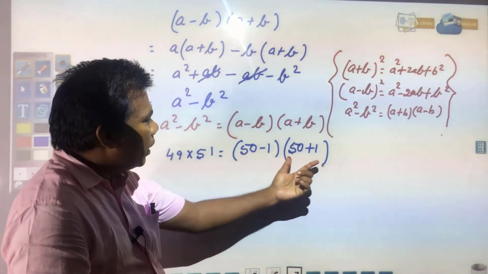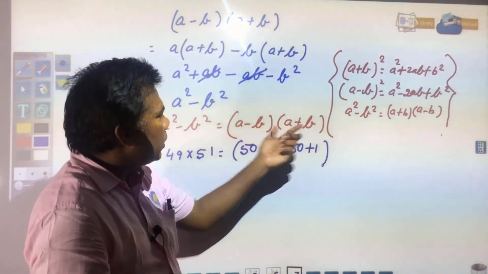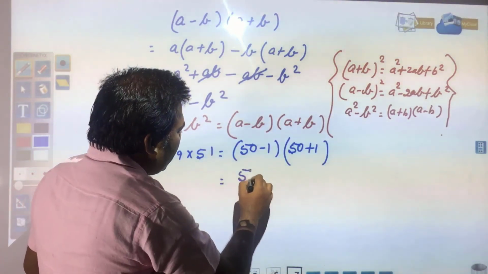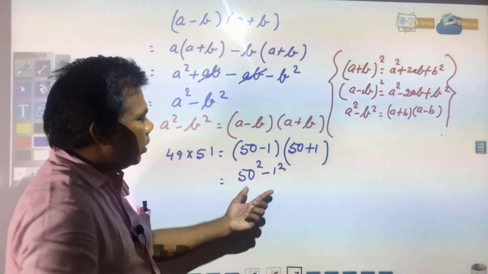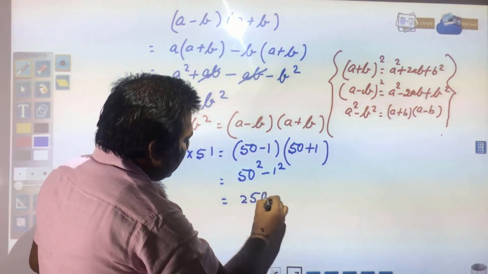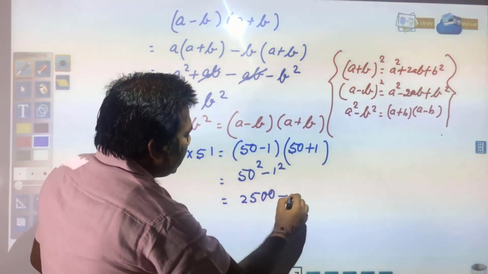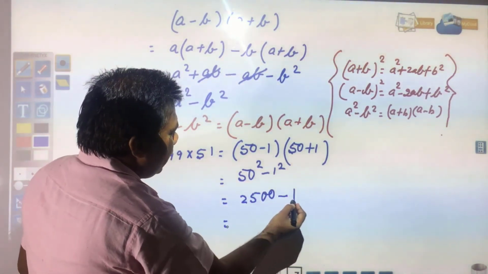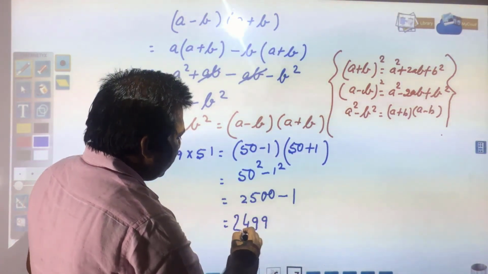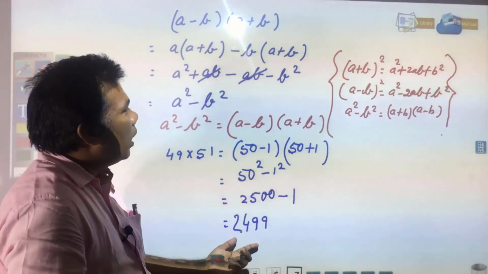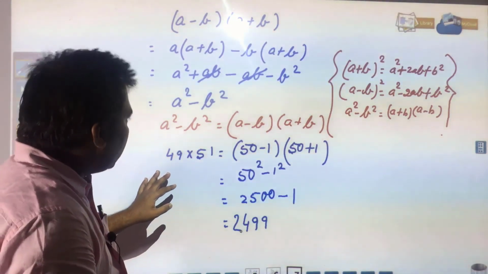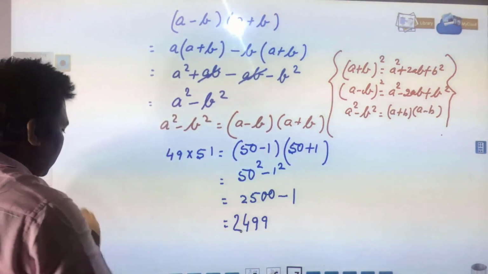So, this can be written as a minus b into a plus b is equal to a square minus b square. So, this can be written as 50 square minus 1 square. So, 50 square is equal to 5 fives are 25 and 2 zeros, minus 1. So, this will be 2500 minus 1, that is 2499, and this will be your answer. So, in this way you need to solve your questions, and I think in solved examples nothing much is left now.